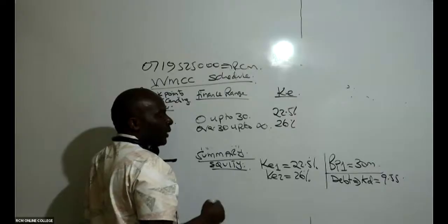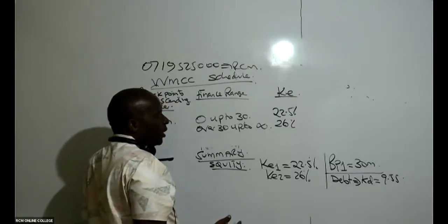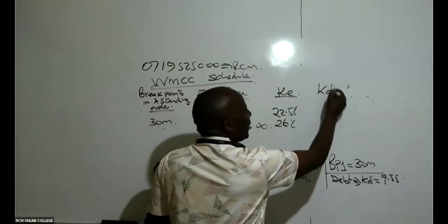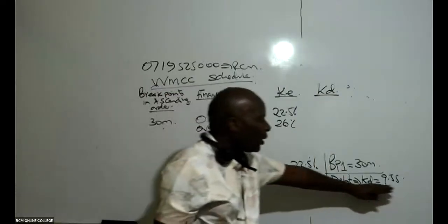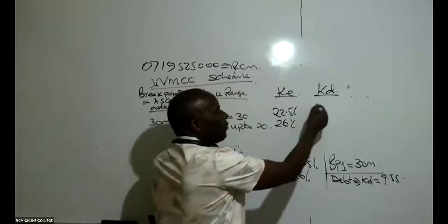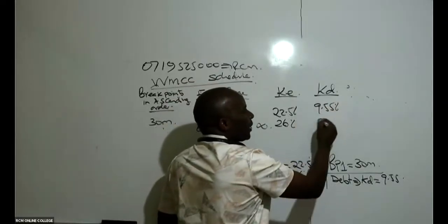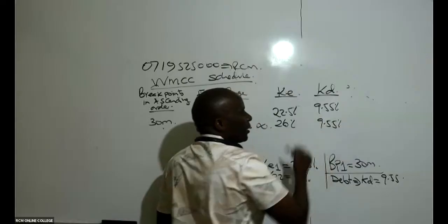I know that's Greek, but I'm not afraid because I know everybody will understand. How about KD? KD does not have any break point. KD is 9.55%. KD does not have any break, like that.